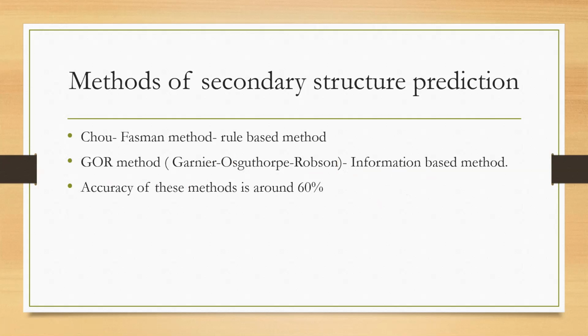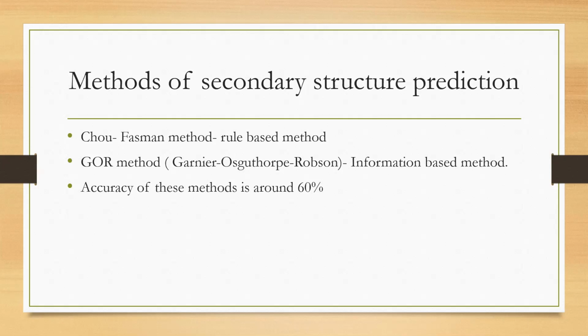That means it considers the secondary structural information carried by one amino acid in combination with the other amino acids which are present in a local window of 8 residues on either side in the sequence of the residue concerned. So both these algorithms used for secondary structure prediction, be it the Chou-Fasman method or the GOR method, have an accuracy of just around 60%, not more than that.